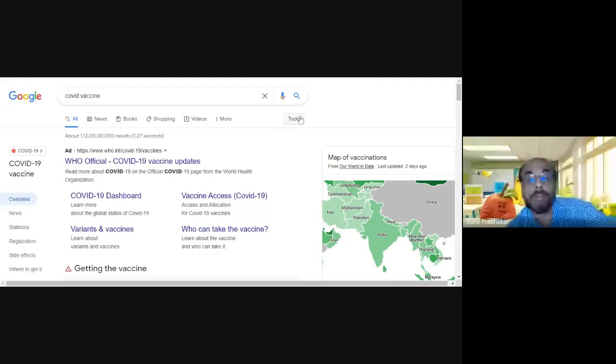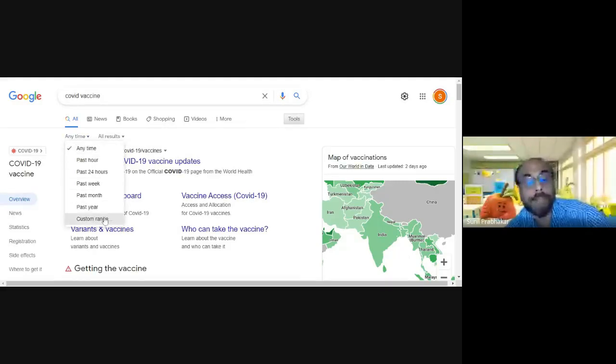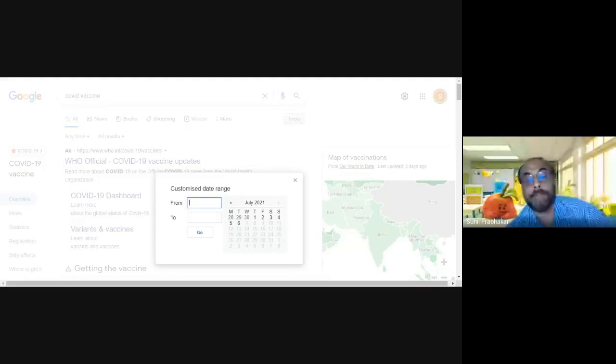Here you can go for tools. Anytime you can have a custom range also. You can select from the custom date range. So that same thing will work here. Otherwise, you can put 2 dots between these 2 values to get the results in a particular range. So this is possible for particular prices, values, or dates. It is possible to filter things using the search engine. This is the date query or range query technique that you can use to find information.